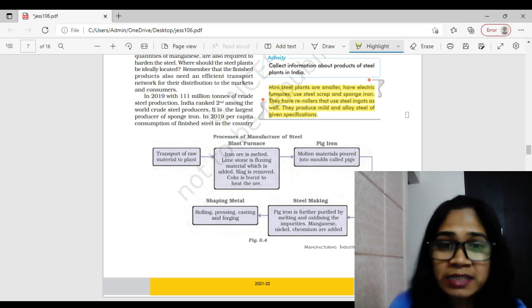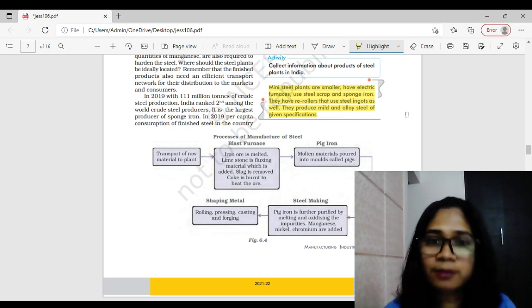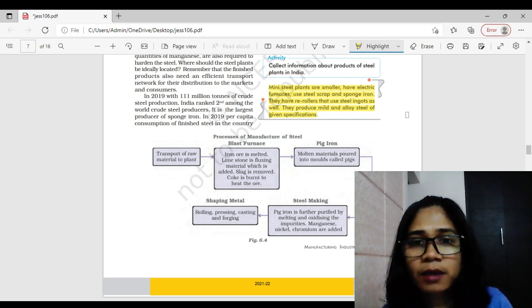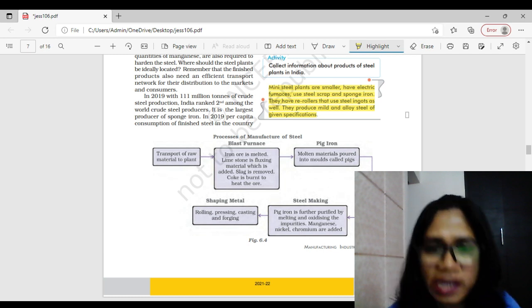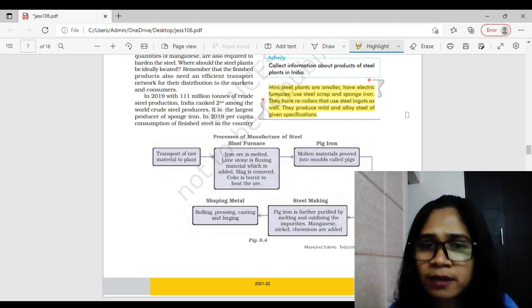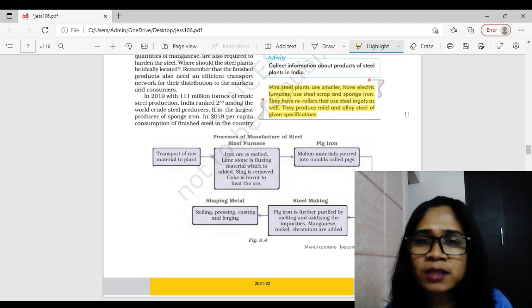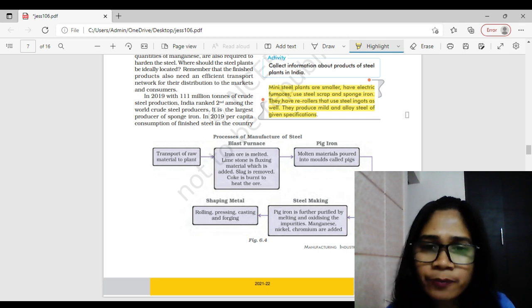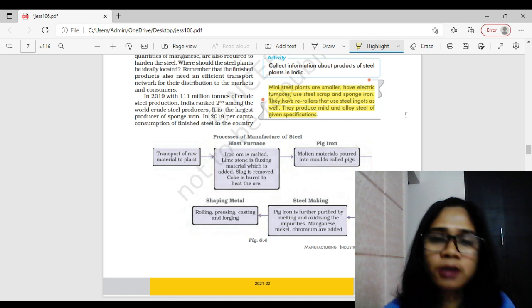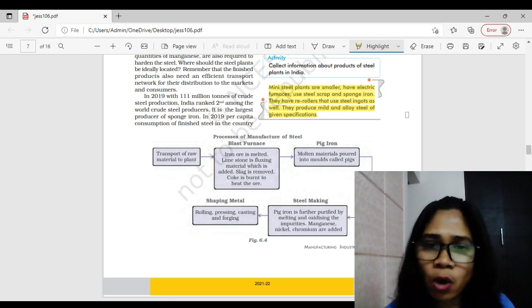That is being sold to the mini steel plant owner, and they roll it, melt it, re-roll it and convert it into ingots or give them shape. As per the demand in the market, they convert it into that alloy or in that shape and sell it to the concerned industry, right? So this is how the mini plants work.